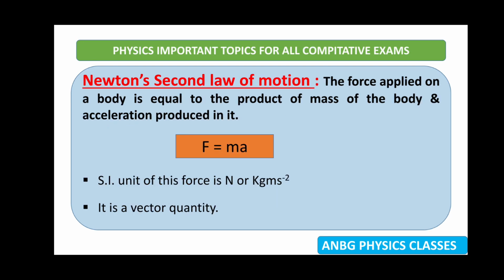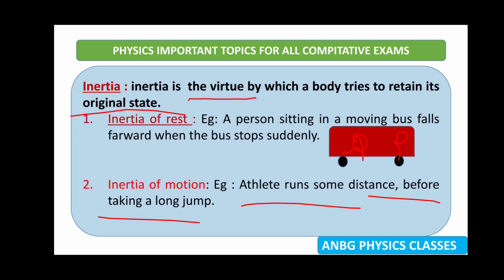Next we come to Newton's second law of motion. Dear friends, Newton's first law is also called the law of inertia. In that inertia, we have two types: inertia of rest and inertia of motion. For inertia of rest, a person sitting in a moving bus falls forward when the bus stops suddenly. And inertia of motion means an athlete runs some distance before taking a long jump.